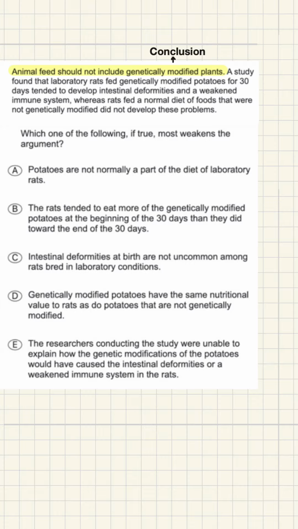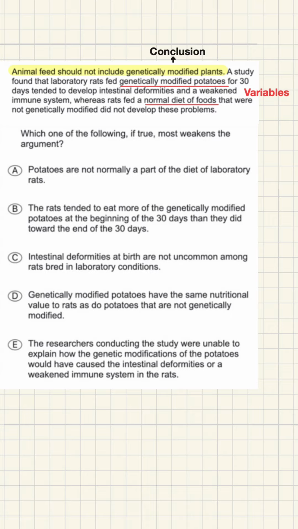Here's what a strong LSAT reader notices immediately. This is supposed to be a scientific comparison, but the variables are not controlled. One group ate only genetically modified potatoes, the other group ate a normal diet. That means two things changed at once: whether the food was genetically modified and whether the rats were eating a normal balanced diet at all. If you don't isolate the variable you're testing, the conclusion is shaky.